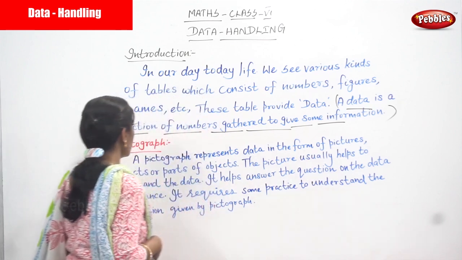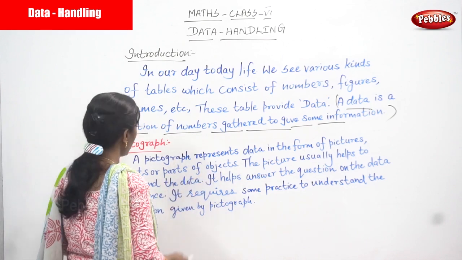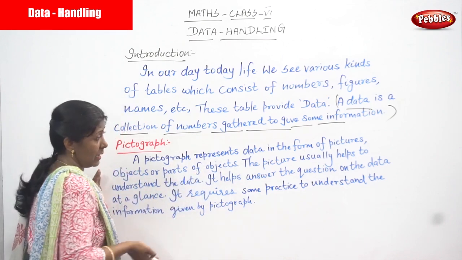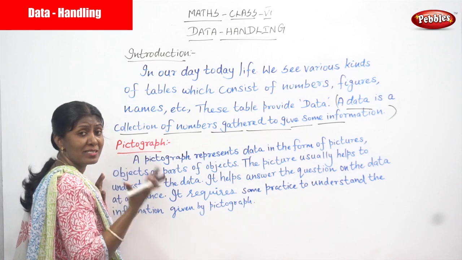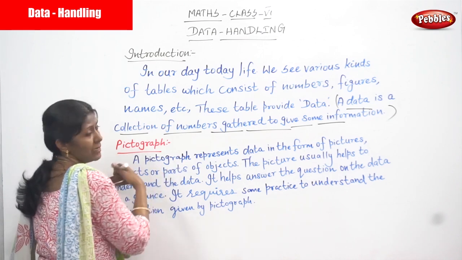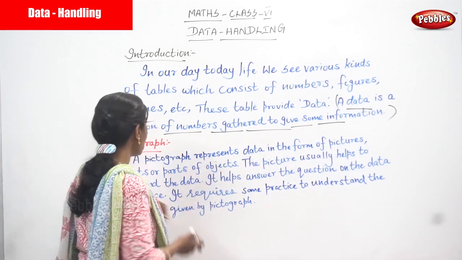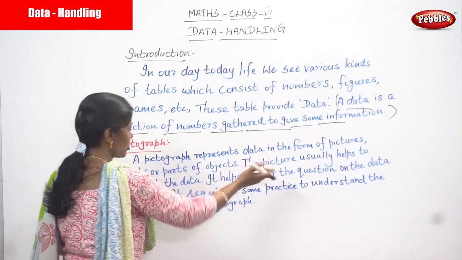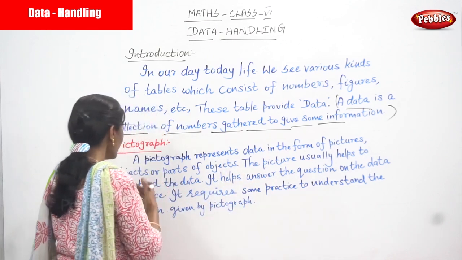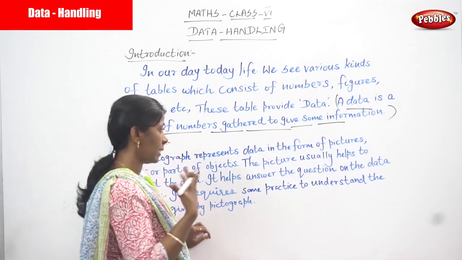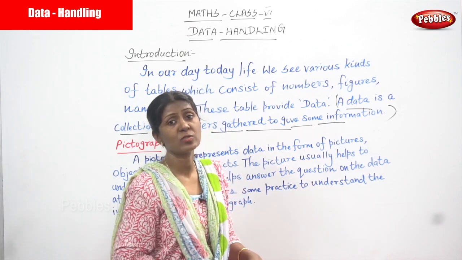Now, first we are going to see the pictograph. A pictograph represents data in the form of pictures, objects or parts of objects. Data is the information we collect, and information is nothing but numbers gathered. A data is a collection of numbers gathered to give some information. A pictograph represents data in the form of pictures, objects and parts of objects. The picture usually helps to understand the data. It helps answer questions on the data at a glance. So this picture is helpful to understand the question and also to answer the questions very easily.